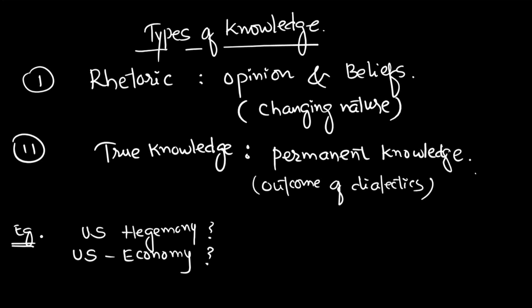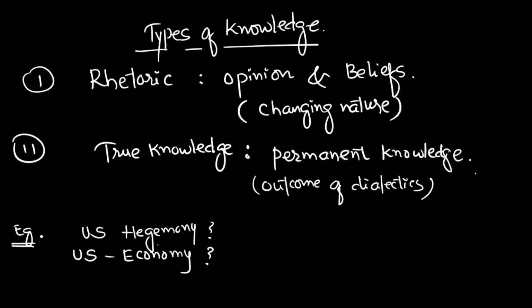Now let us see an example. If somebody says that there is US hegemony over the world and the international order runs according to US decisions, now that could be an opinion, and it is subject to change, and belief, and it is subject to the line of thoughts one has. All right, and the other fact being US is one of the top 3 economies across the globe.